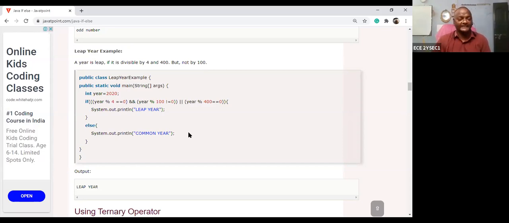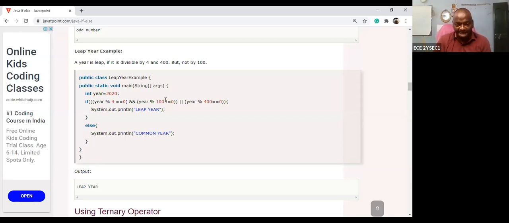All right. Suppose this is the condition. Number 1, year divided by 4 is exactly equal to 0, and the year modulo 100 is not equal to 0. So that is the first condition, like 1820, 1824. That is about the first condition. What is the first condition? It should be divided by 4 with remainder 0, and the second condition, after division by 100, the remainder should not be equal to 0.